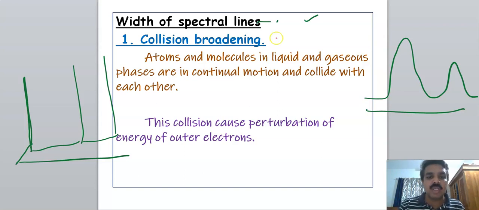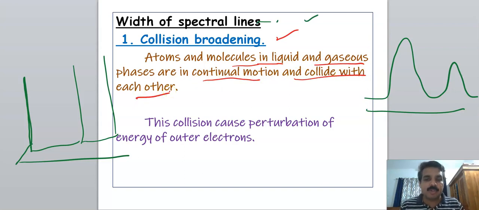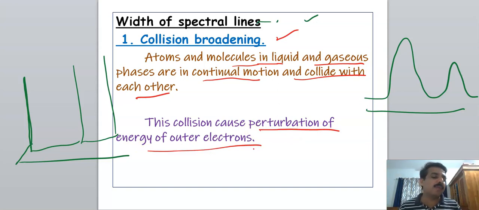The first one is collision broadening. Atoms and molecules in liquids and gases are in continuous motion and they collide with each other. Due to this collision, there will be a perturbation in the energy of outer electrons, and a perturbation of the energy of the vibrational and rotational levels.